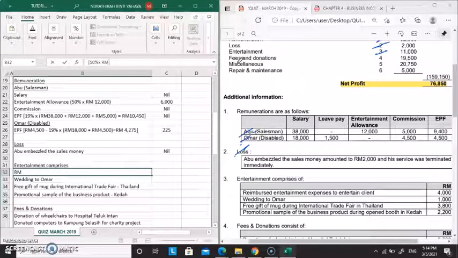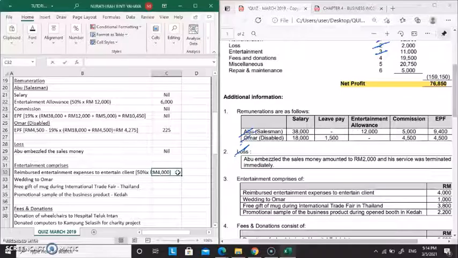How much is it? 4,000. So we are going to record here the amount: 50% times 4,000 ringgit.